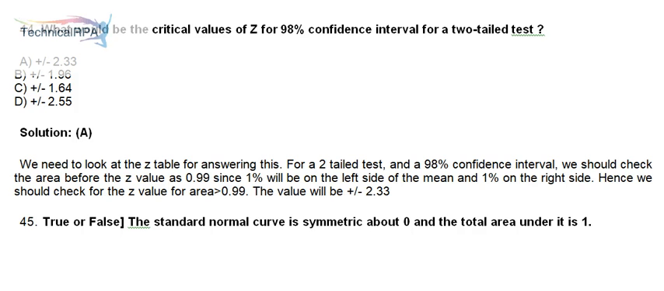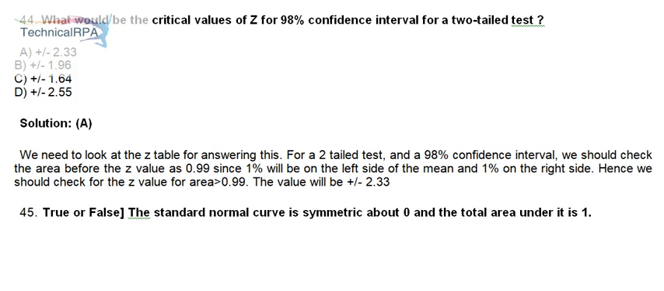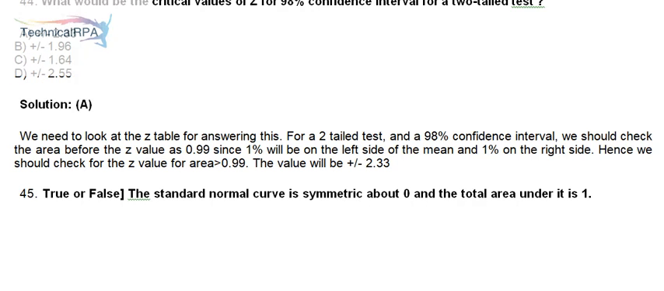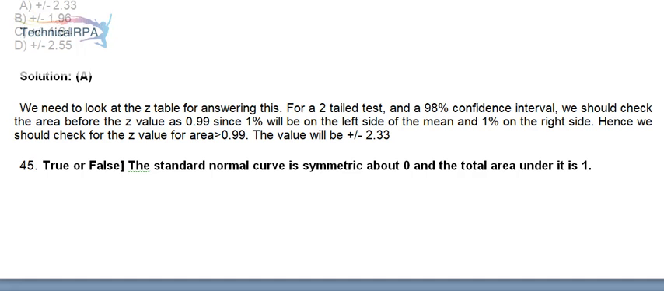For a two-tailed test, and a 98% confidence interval, we should check the area before the z-value as 0.99 since 1% will be on the left side of the mean and 1% on the right side. Hence we should check for the z-value for area 0.99. The value will be +/-2.33.